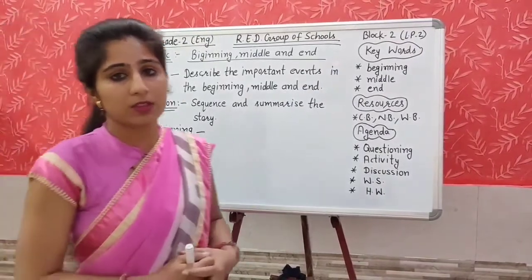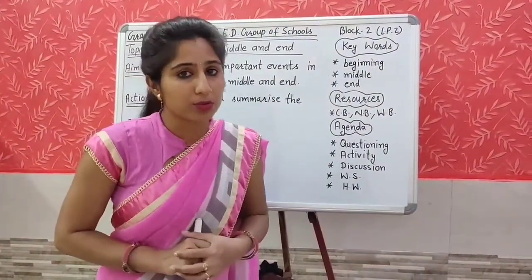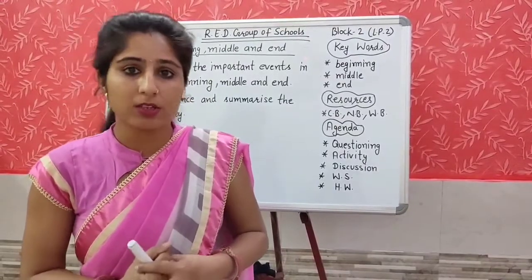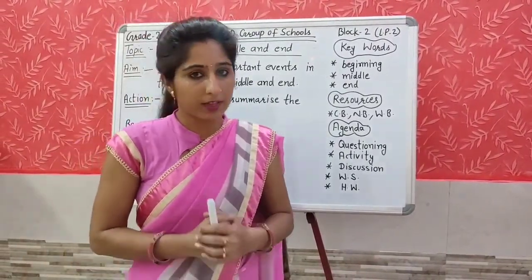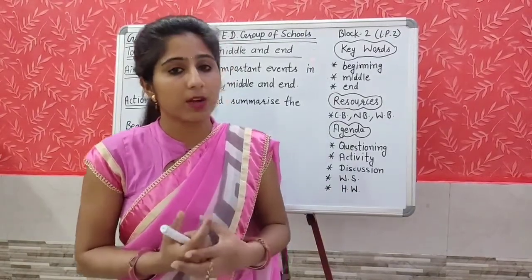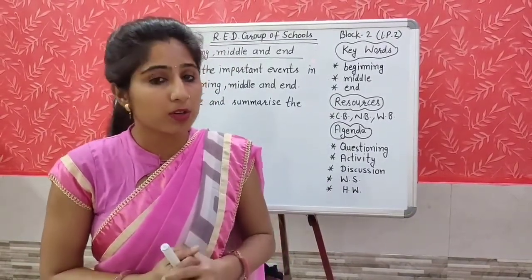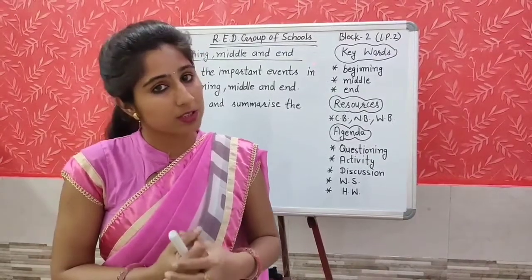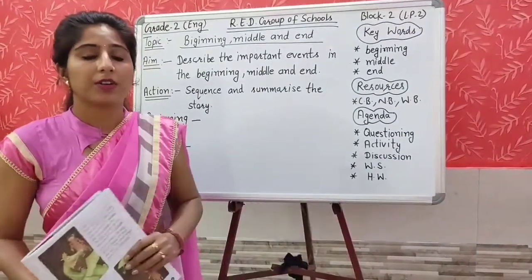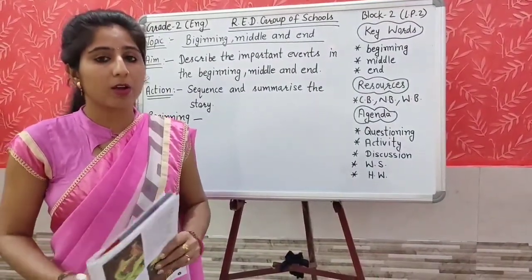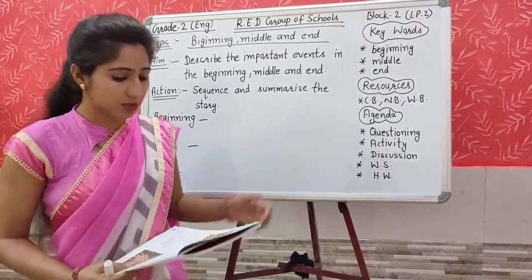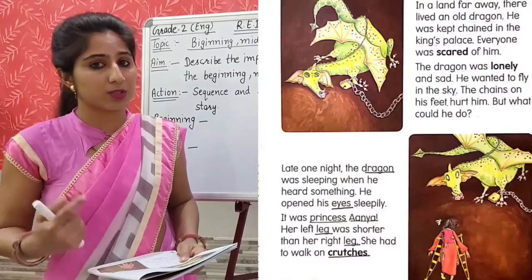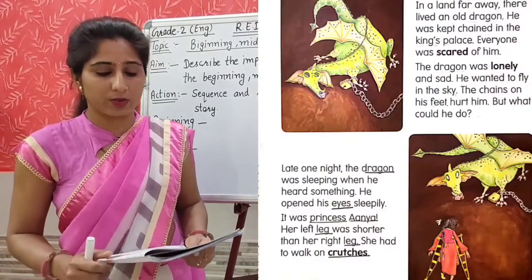Now let's start the reading part. I am going to read the 2 pages of the story, Anya and the Dragon, and you will listen very carefully and you will tell me which are the important events that happen in these 2 pages. Now it's my turn to read. Now I'm going to read the story Anya and the Dragon. You can see it on the screen. I'm going to read the first 2 pages, and you will listen very carefully.